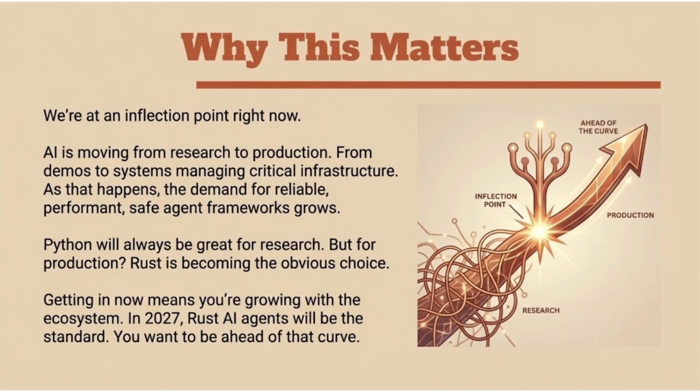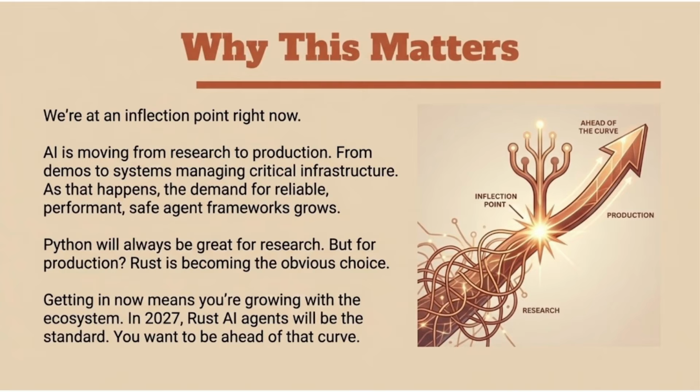We're at an inflection point right now. AI is moving from research to production, from demos to systems managing critical infrastructure. As that happens, the demand for reliable, performant, safe agent frameworks grows. Python will always be great for research. But for production, Rust is becoming the obvious choice. Getting in now means you're growing with the ecosystem. In 2027, Rust AI agents will be the standard. You want to be ahead of that curve.